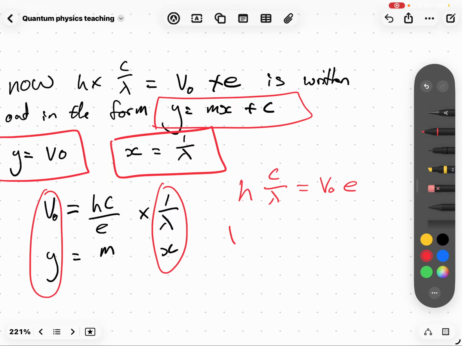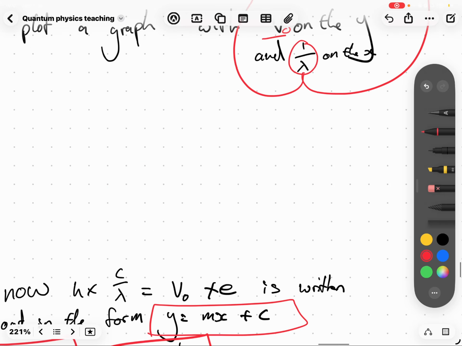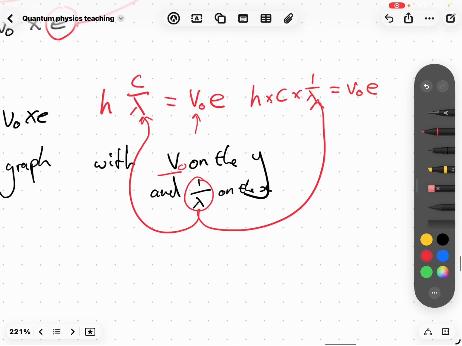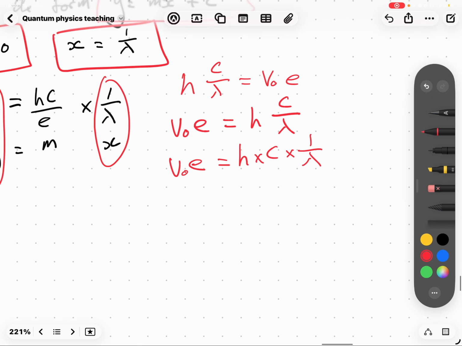I'm getting confused here. Wait a second. V0e equals hc over lambda. Now, we also said that V0e equals h times c times 1 over lambda. We just did that up here.